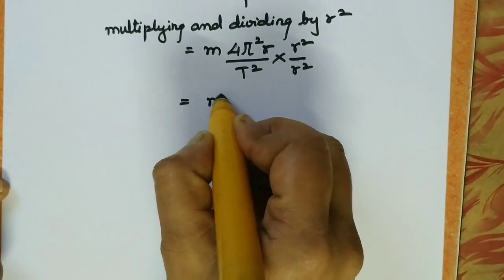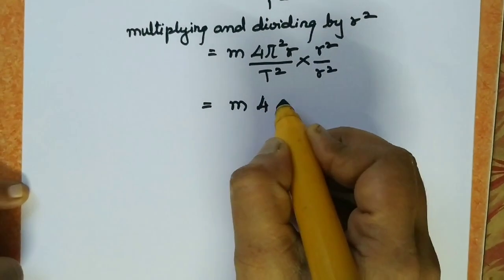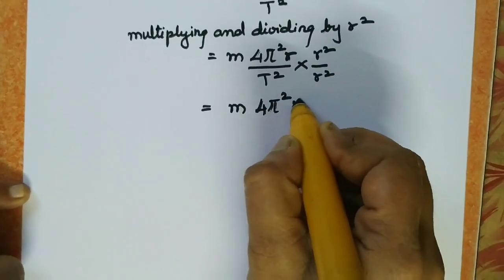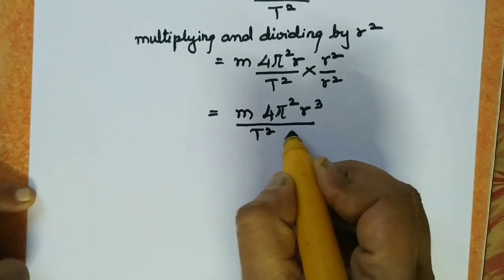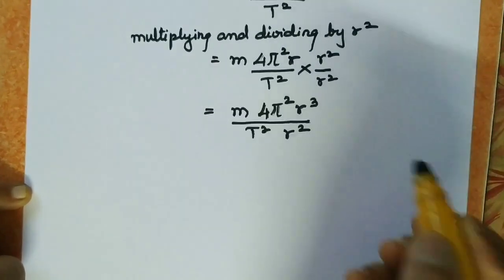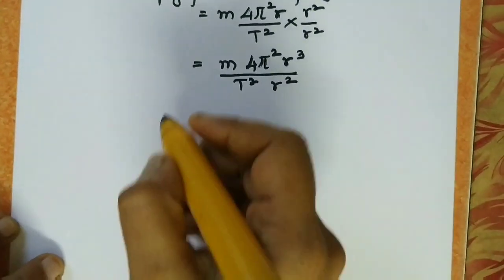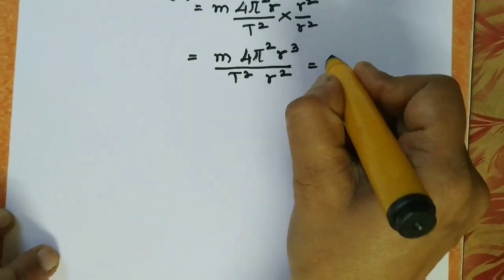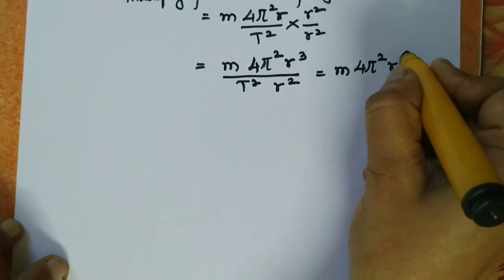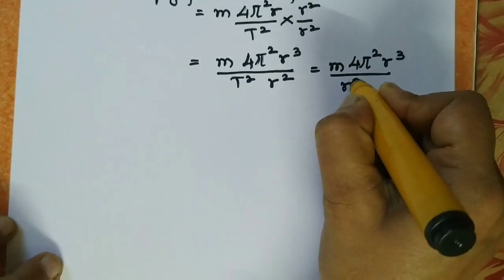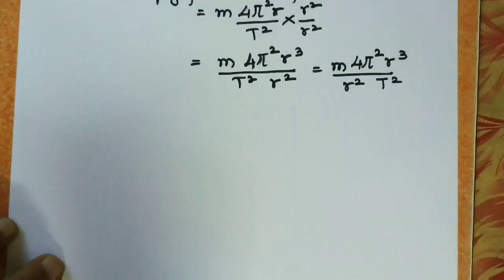So here we get m 4 pi square r cube upon r square t square.